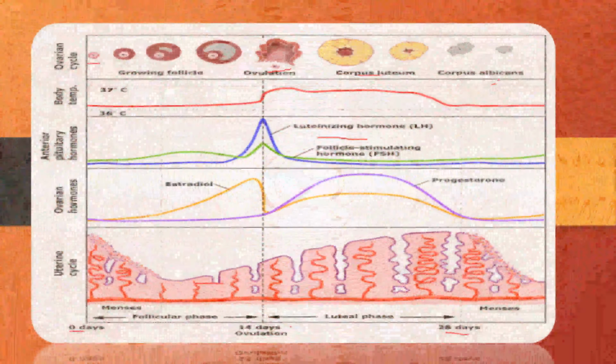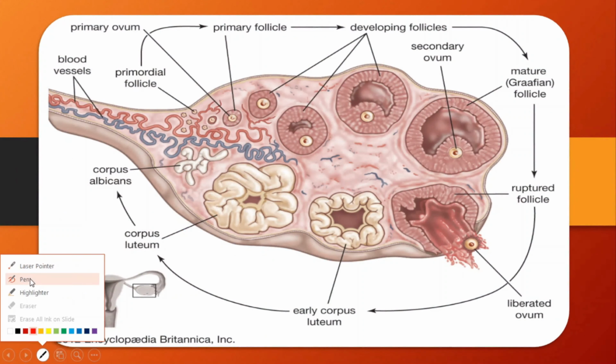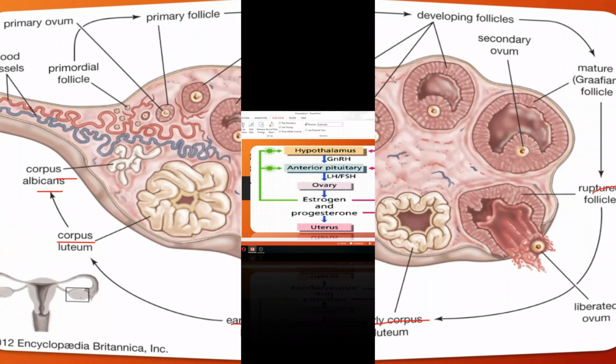In this figure you can see the ovary CS, that is cross section of the ovary. It contains different follicles: primary follicle, secondary follicle, then tertiary follicle, and Graafian follicle. And here you can see the ruptured follicle after the ovulation process. And after the ovulation, you can see the early corpus luteum, which will now convert into the corpus luteum, and finally corpus albicans. So different stages of follicles are present here, and these are the blood vessels and primordial follicles.